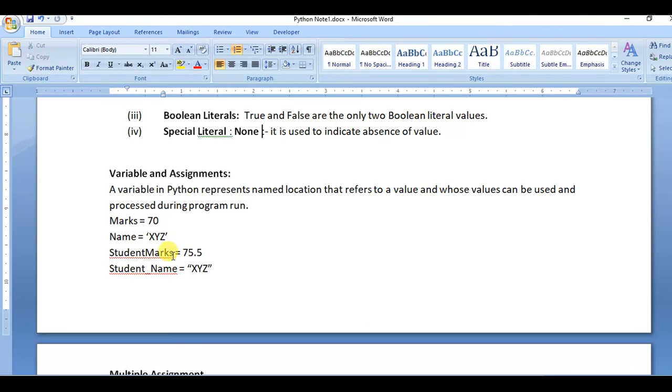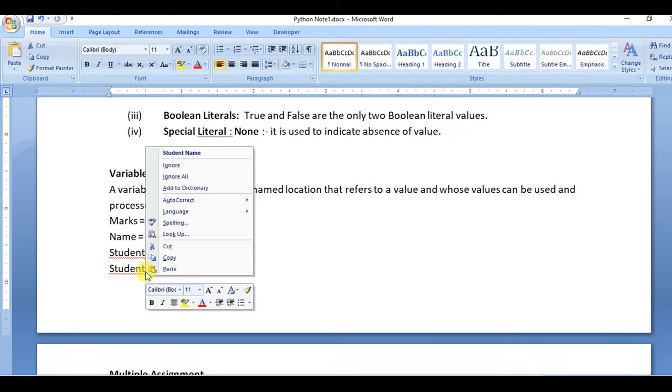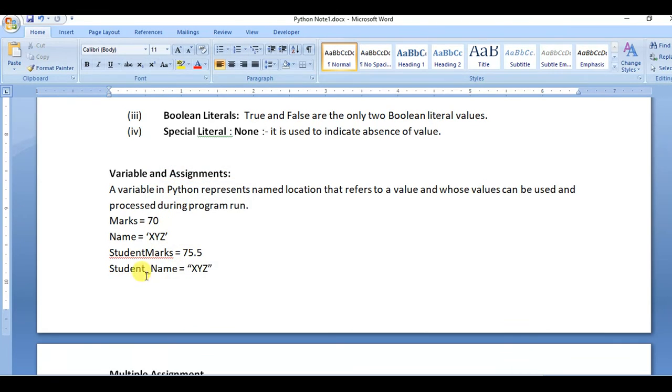Suppose your variable has more than two words, then capitalize each word. You can use this convention to name your variable. And for student name, if you want to separate the words, use an underscore: student_name. In this way you can use your variable.